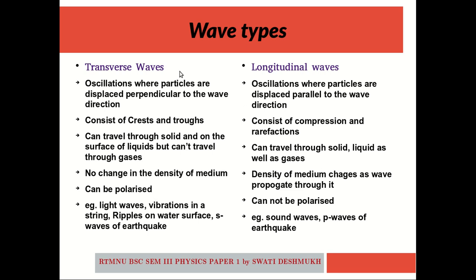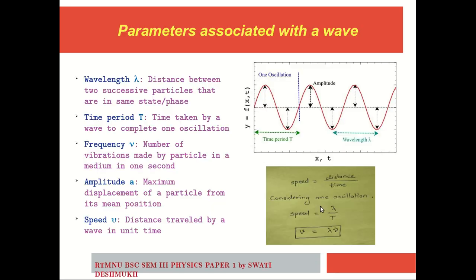The examples of transverse waves are the light waves, the vibrations in a string, the ripples generated on the water surface, or seismic S waves. Whereas the sound waves or the seismic P waves are the examples of longitudinal waves. So these are the classification schemes of a wave.